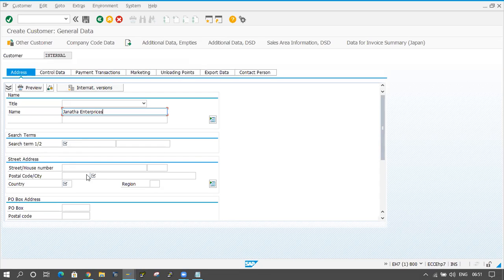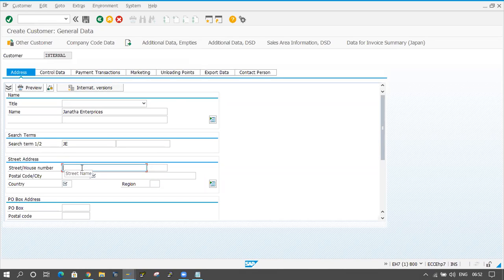Those are the mandatory fields. And here I'm maintaining the search term, which is like a shortcut name for this one. Just assume I'm providing a shortcut name, something like JE. Then here the street or house number, I'm giving some number and address here.